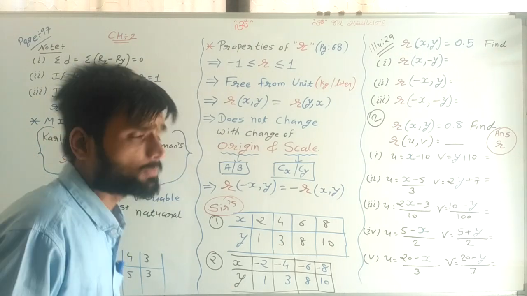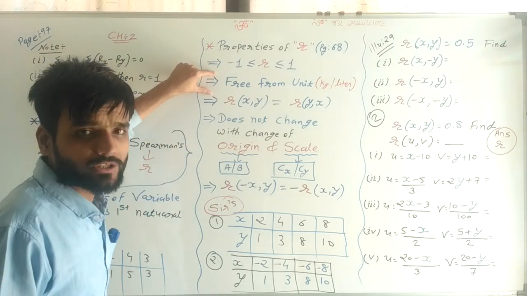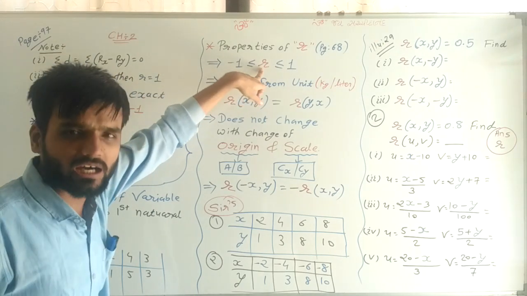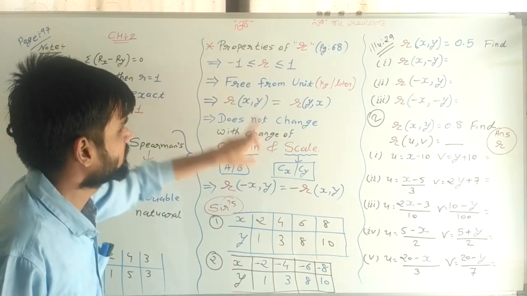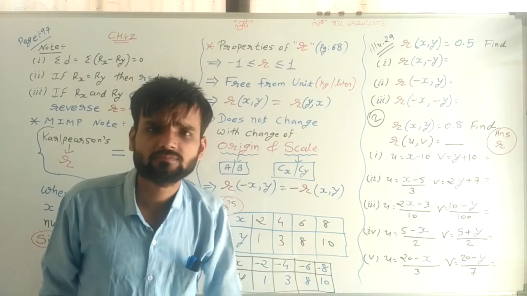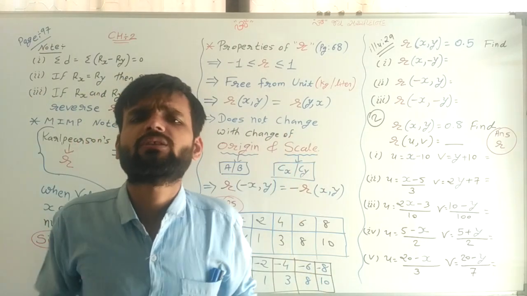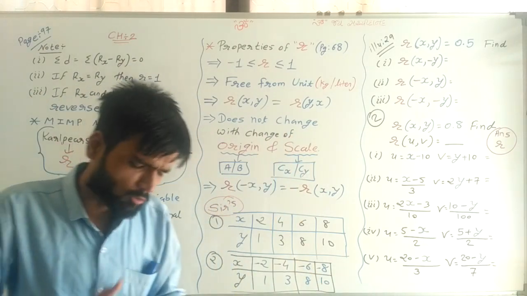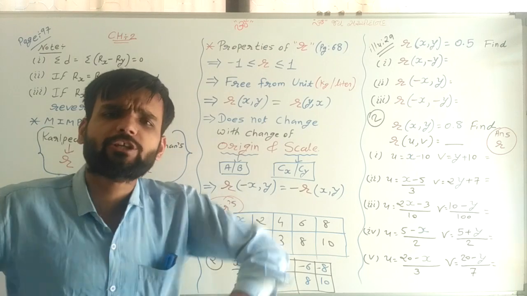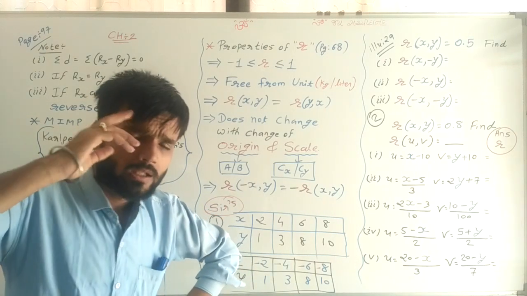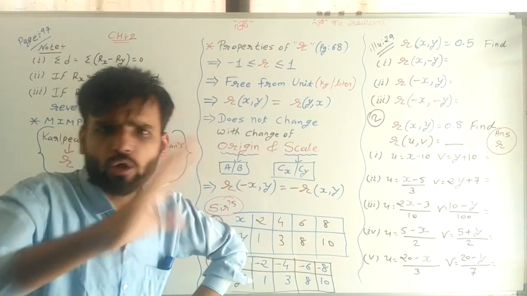Which is the second property? Sir, the second property: the value of R is free from unit. Now, what is meant by free from unit? Try to remember all the sums.